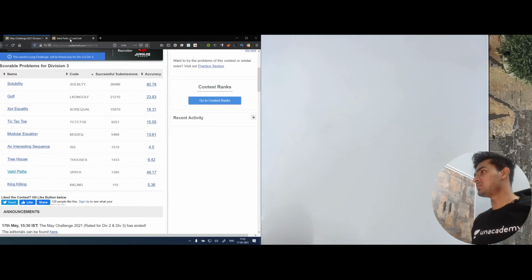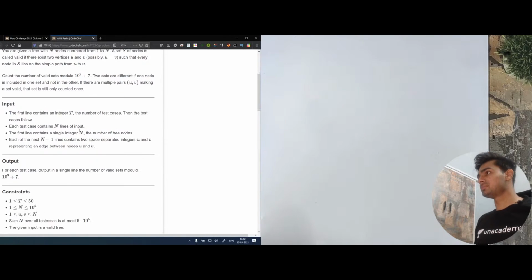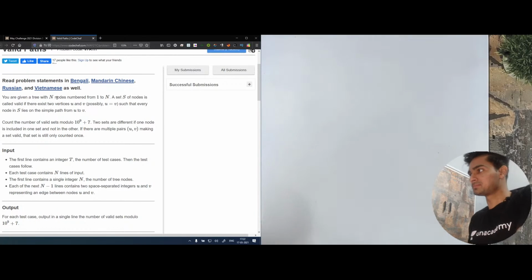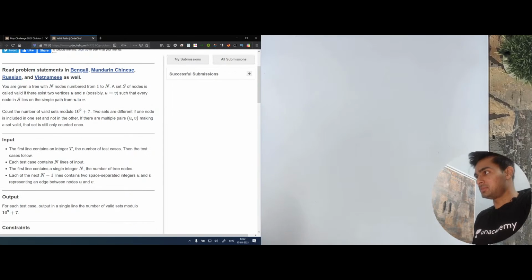Let's move on to the next problem, which is valid paths, which is going to be the last problem for this stream. Okay. So the problem says that you're given a tree with n nodes numbered from 1 to n. A set S of nodes is called valid if there exist two integers u and v, such that every node in S lies on a simple path from u to v.